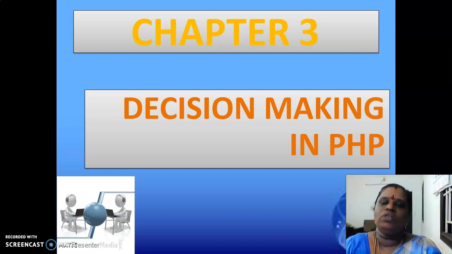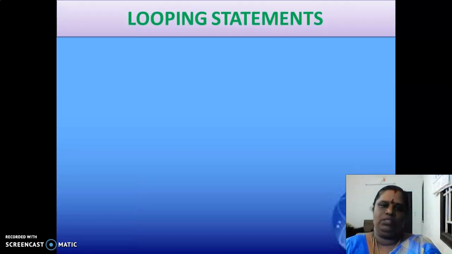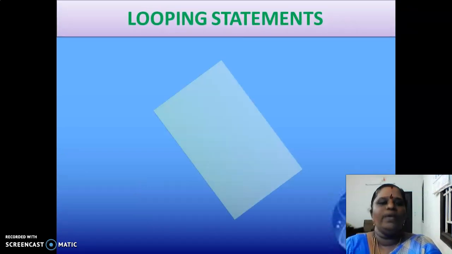We saw 3 control statements in the last class, that is if statement, if else statement and switch case statements, right? And an example program for that also we saw, isn't it? Did you all work on that? I think you understood the concept of the control statement. Today we are going to go into the looping statements.